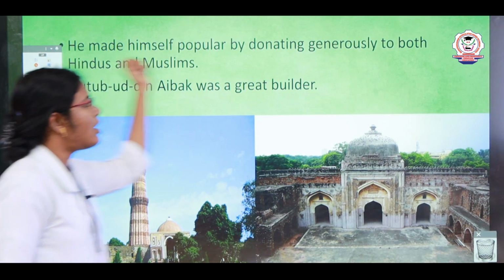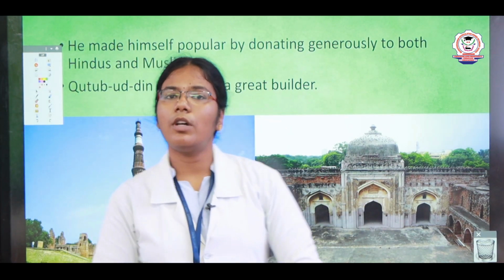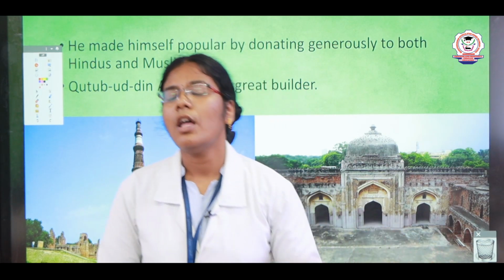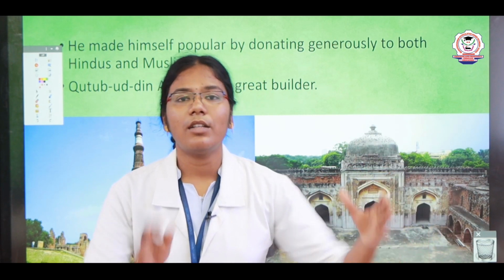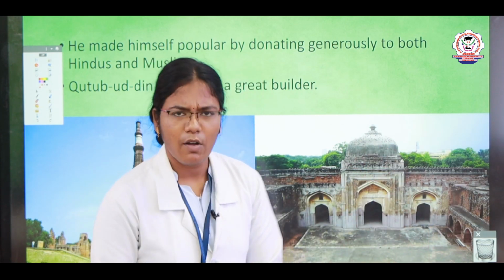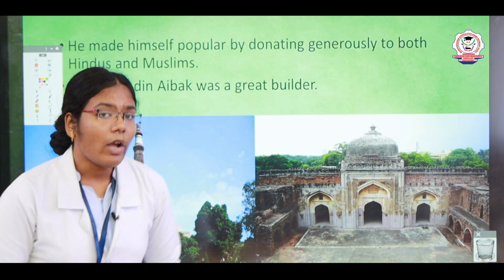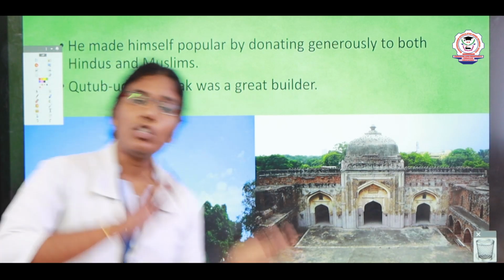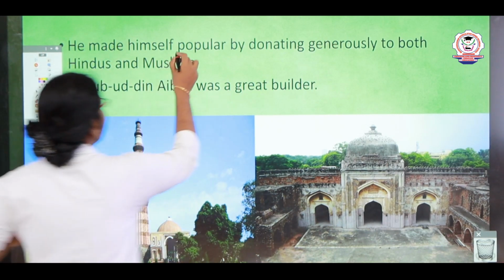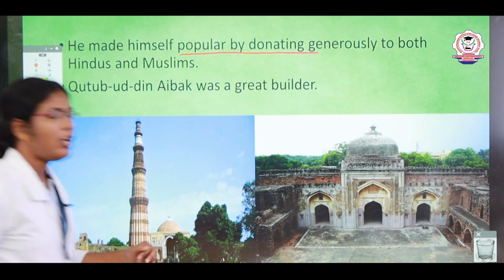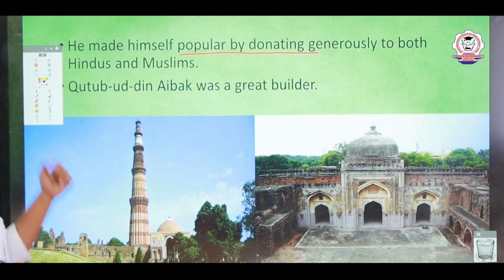He also made himself popular by donating funds, a number of gold coins and silver coins, to both the Muslims as well as the Hindus.